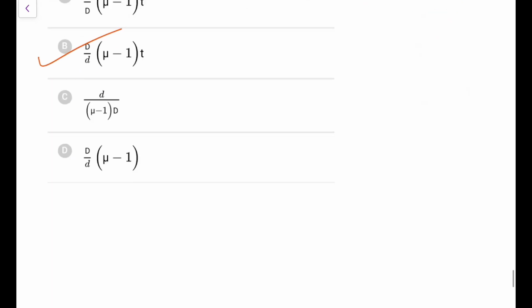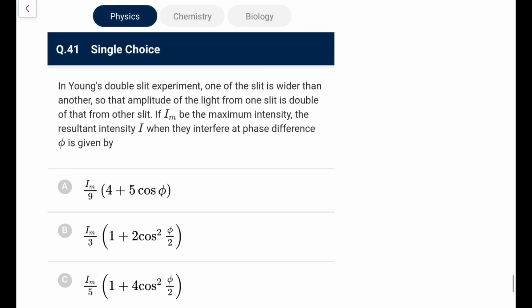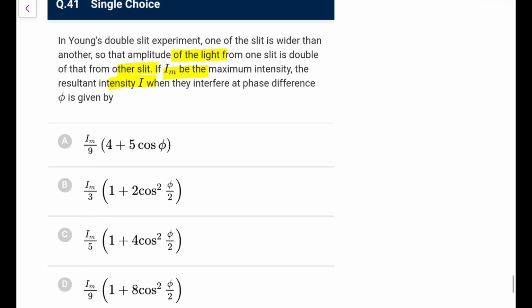This is B. Next one, again YDSE, one of the slits is wider so that the amplitude of that slit is double. If Im is the maximum intensity and I is the resultant intensity when they interfere at a phase difference, this is again a repeated one. Because the amplitude is doubled, intensity will become 4 times. If I1 of the first slit is I0, the double one would be 4 I0.